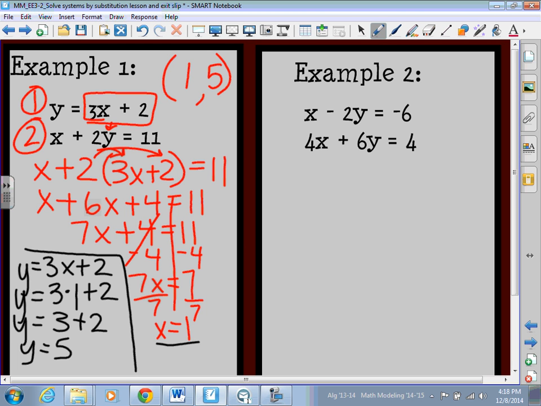So that's where my two lines would intersect if I were to graph them. Please make sure that's all in your notes. Let's take a look at example 2. Example 2, take a look at equation 1 and equation 2.